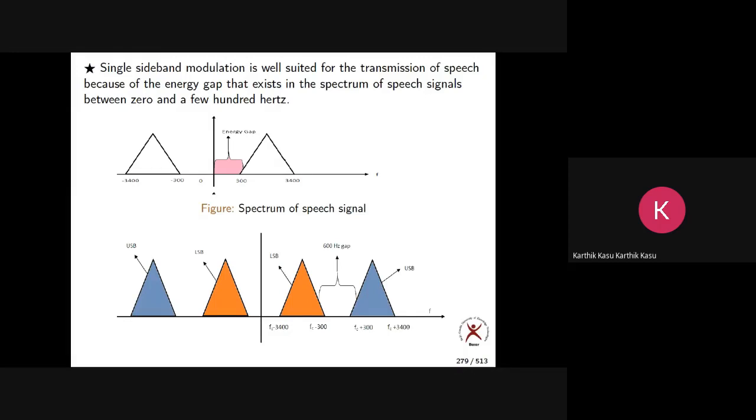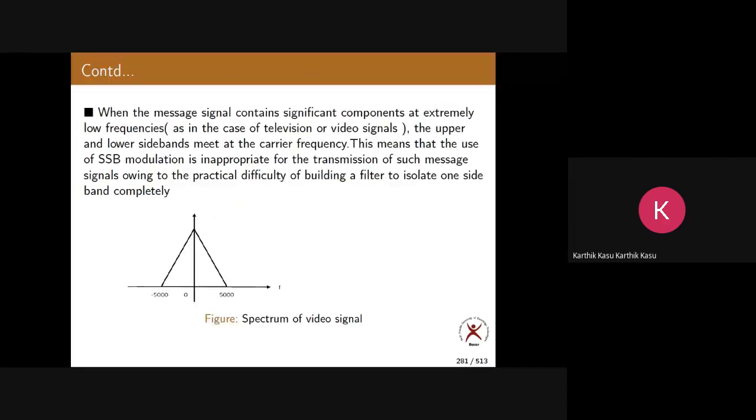Now from now onwards, we see for what kind of message signal, what is a suitable modulation technique. For audio, what is suitable modulation? For video, what is suitable modulation? All those things we'll discuss. Because our message signals have got some peculiar advantages, for some kind of message signal, some modulation techniques are very, very suitable. So this is about SSB.